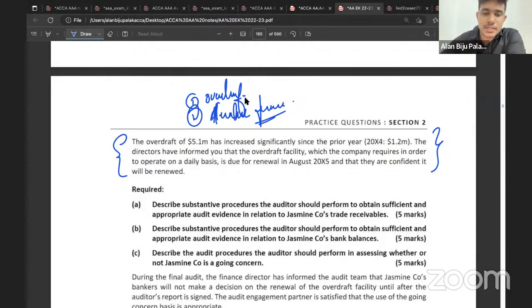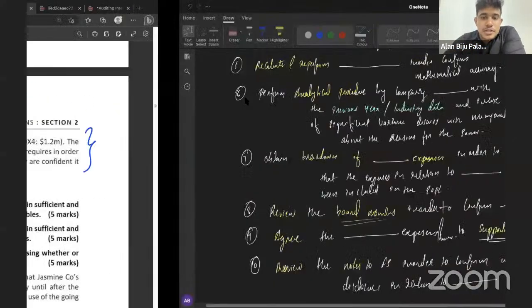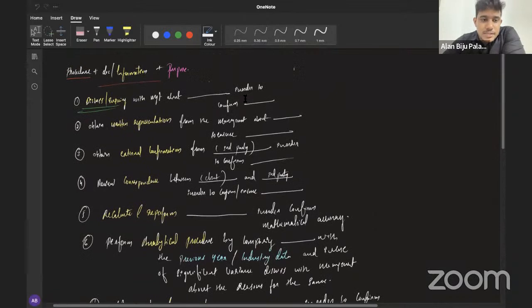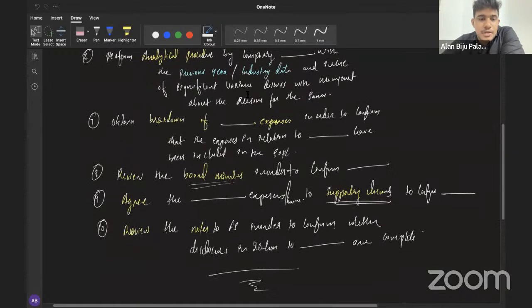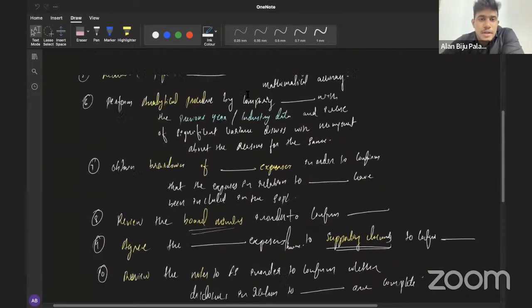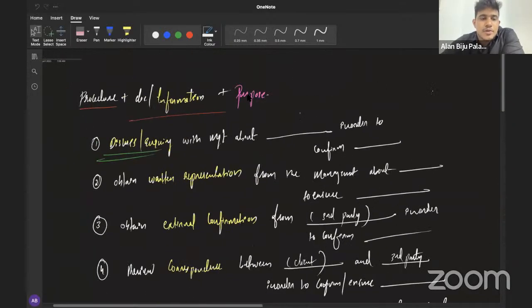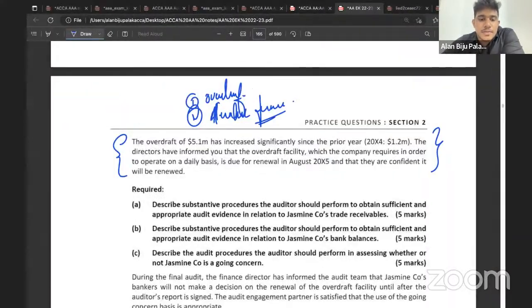So how can you understand these 5 points in relation to it? What can you do? Just consider what you can discuss with the management, what you can obtain written representation about, what you can get external confirmation, what you can review the correspondence. Is there any possibility of recalculation, analytical procedures, breakdown of expenses, board minutes? You can review the notes or anything like that. So is there any possibility of having discussion with the management here in this case?